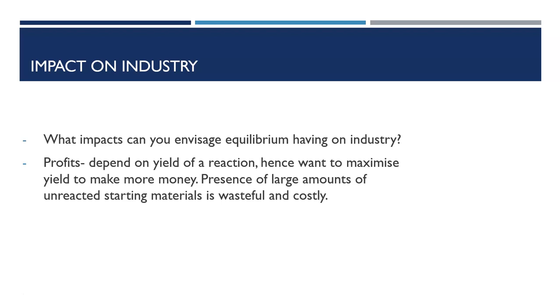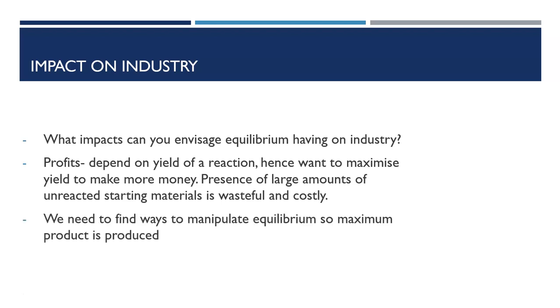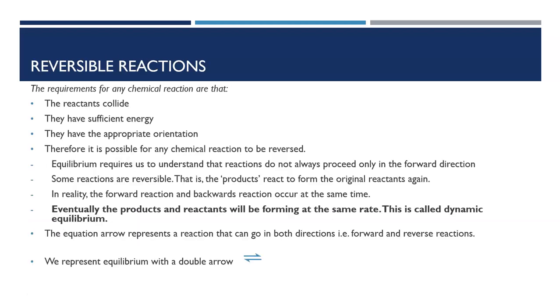We want to get the most product we can for the least amount of money. This means that large amounts of unreacted starting material are going to be wasteful and costly because we're not converting those into products. We need to find ways in industry to manipulate the equilibrium so that we get the maximum product possible. So these are the things that we can look at.